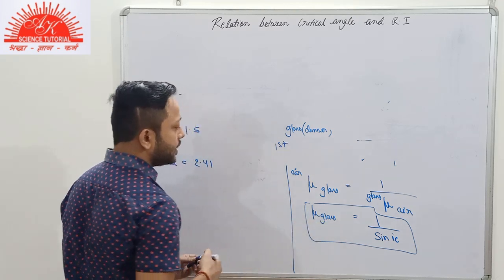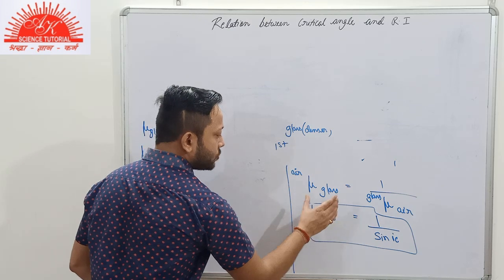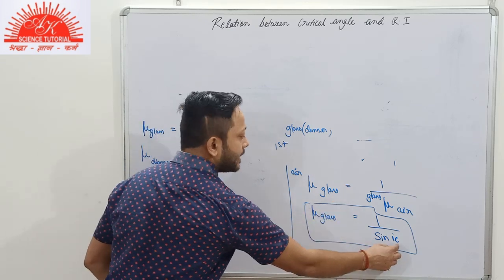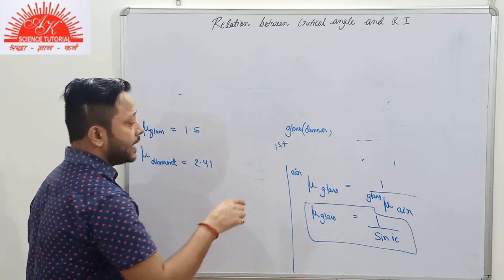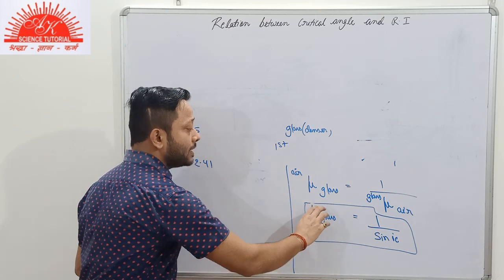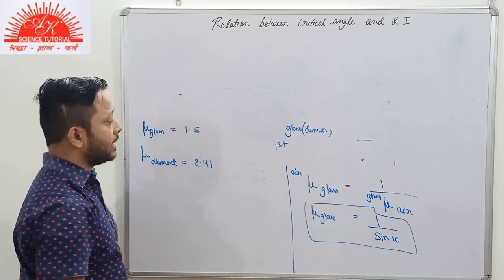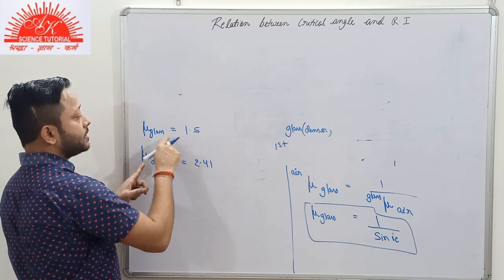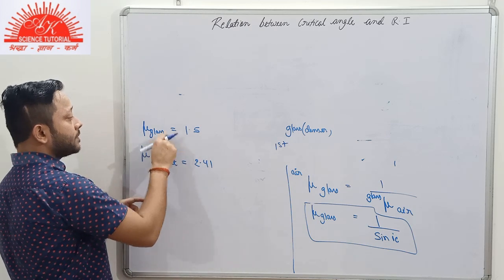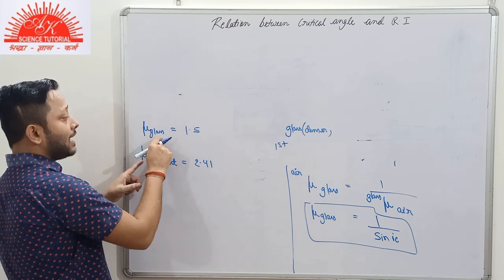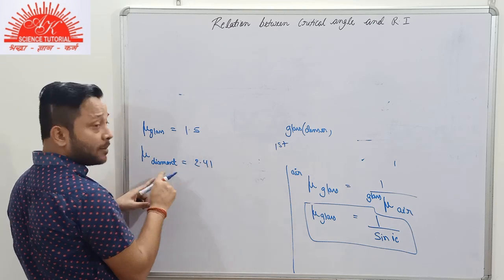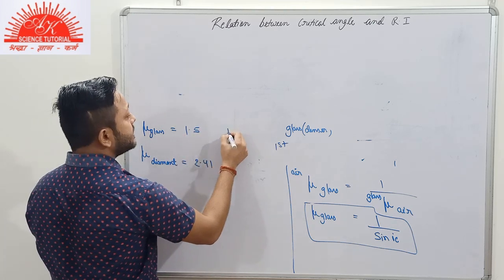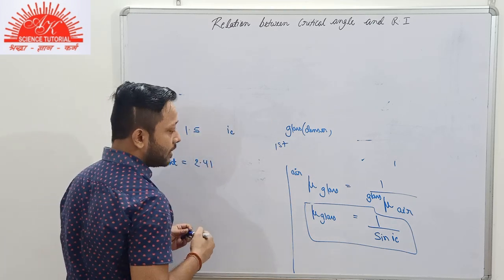Now as you can see here, if the refractive index of a medium is less, then the critical angle would be greater. If the refractive index of the medium is greater, then the critical angle would be less. So in the comparison, the refractive index for glass is less as compared to diamond, so its critical angle for glass,